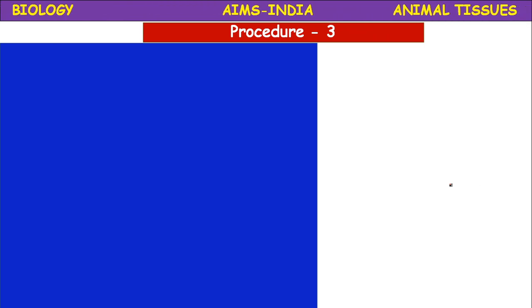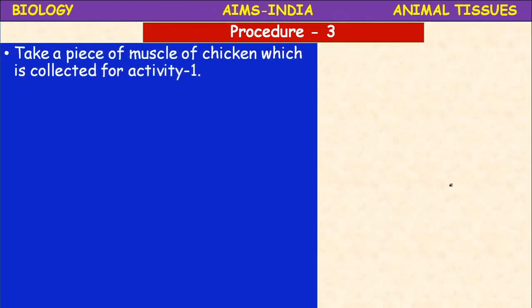Next, the third procedure, another experiment. All these experiments you need to conduct only in the presence of your teacher, under the guidelines of your teacher. Now already you have taken the chicken piece. Now take a piece of muscle of chicken which is collected for the activity 1, the same.